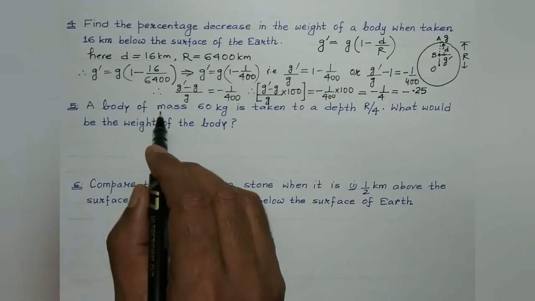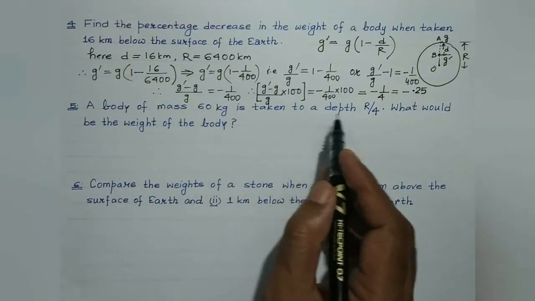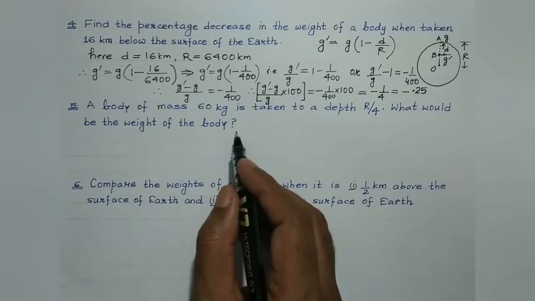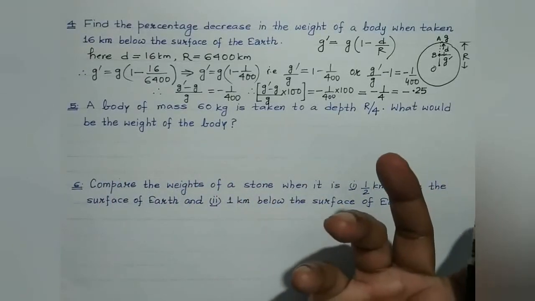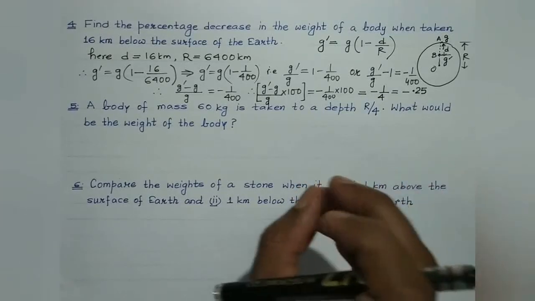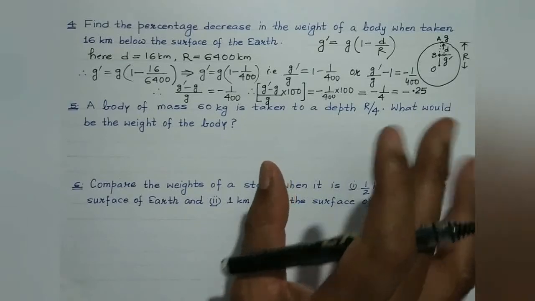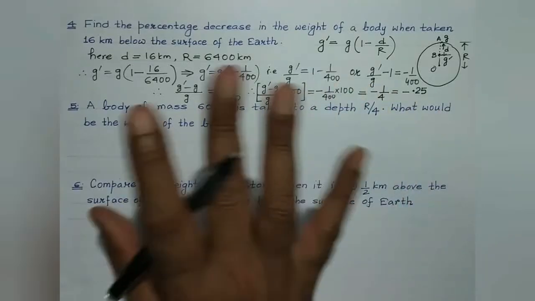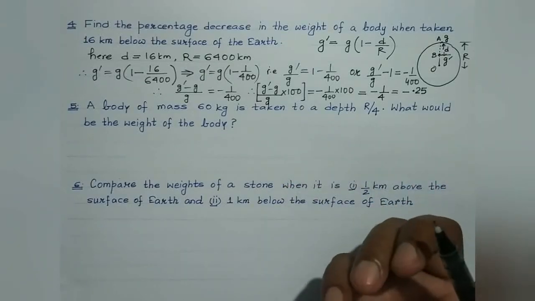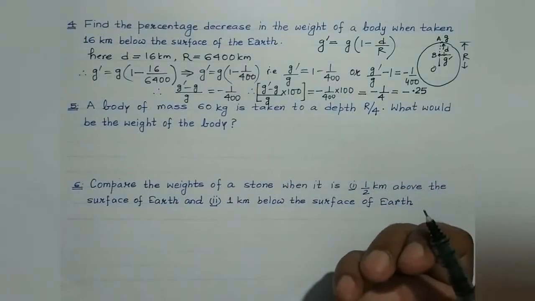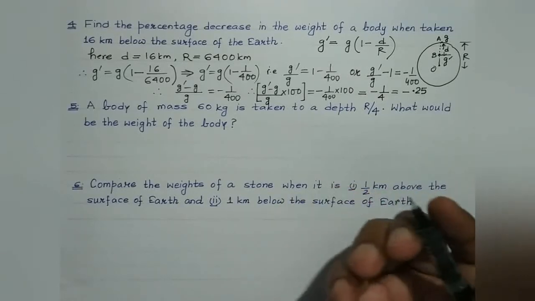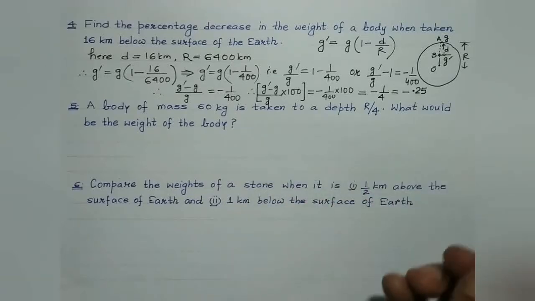A body of mass 60 kg is taken to a depth R by 4. What would be the weight of the body? And what would be the mass of the body? Mass of the body, students, always remember, is the amount of matter contained in the body. So it will remain the same. It won't get affected. It is the weight of the body which will get affected, because weight is m into g. And the value of small g varies from place to place. Accordingly, the weight of a body will also vary from place to place, isn't it?